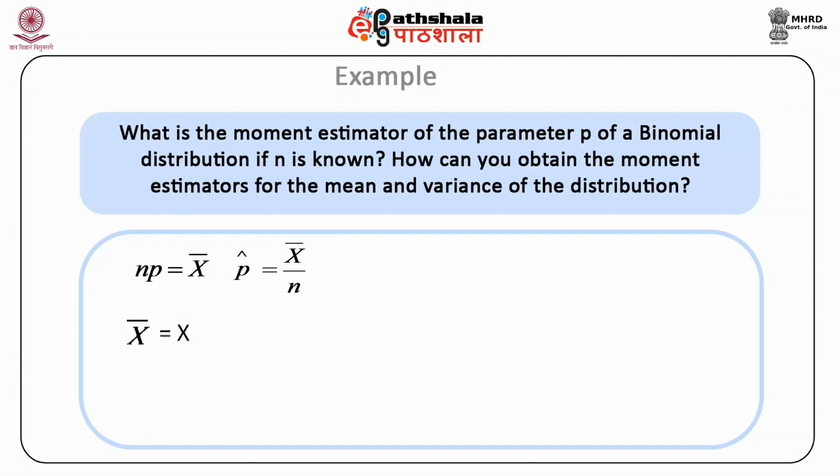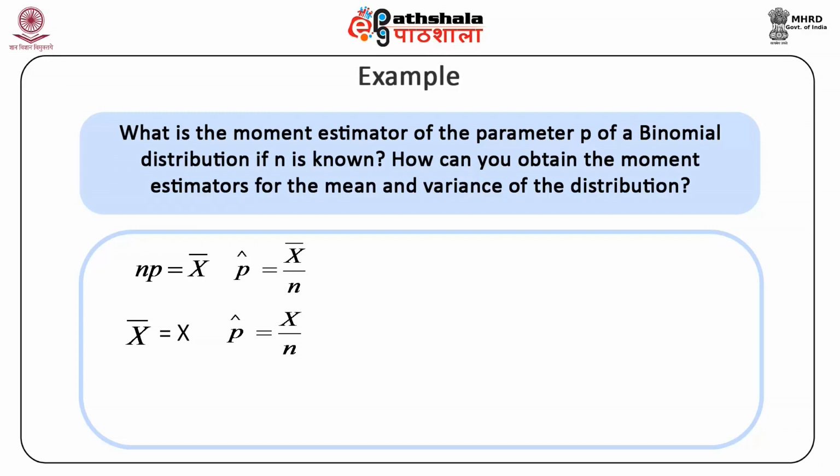So in the sample, x bar would read as average number of successes, since x denotes the total number of successes in the sample. However, in any one sample, there is only one possible value of x. It cannot take different values in the same sample. Hence, x bar is equal to x, and the estimator is p hat equal to x by n, which is the proportion of success in the sample.